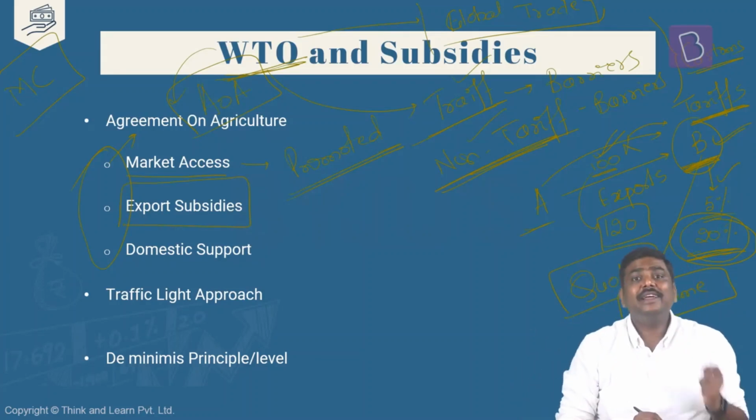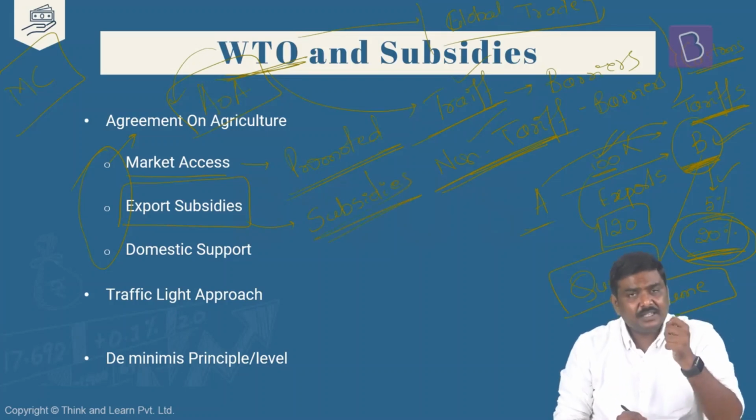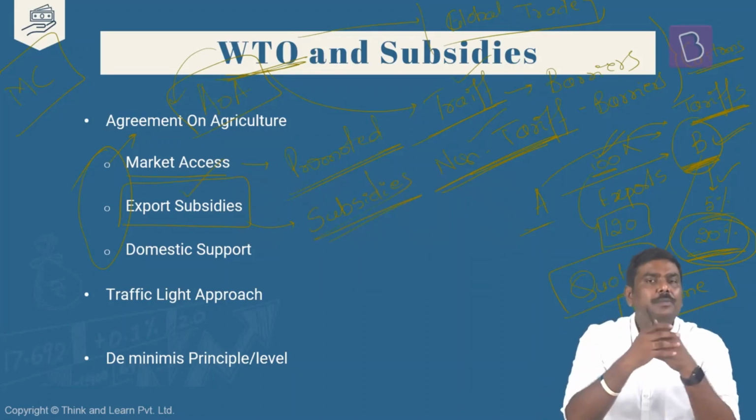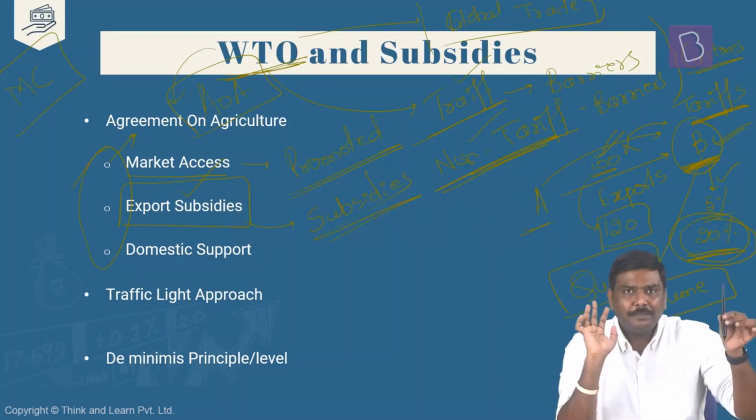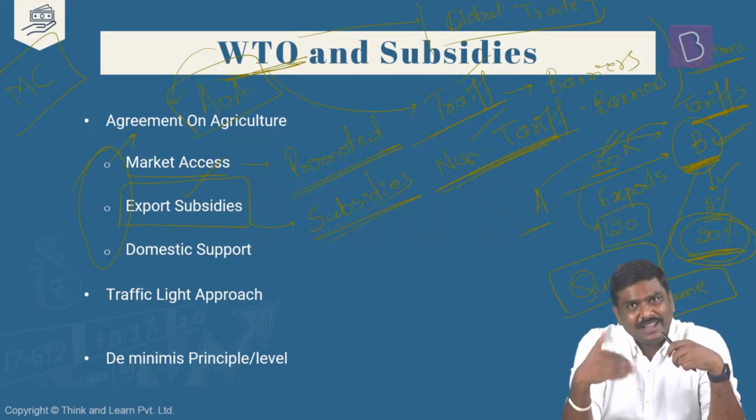The second one is export subsidies. There are certain countries which are providing, including India, until very recently, we were providing subsidies for exports. We used to link the subsidies which are given to these exporters with the value of the exports that is done. This is the basic idea of export subsidies. Imagine I'm the exporter, you're the government. You will tell me if you export this particular pen, you will give me 5 rupees. So for 1 pen, I get 5 rupees subsidy from you. If I export 2 pens, I get 10 rupees from you. If I export 3 pens, I get 15 rupees from you. So these are basically nothing but export-linked subsidies.